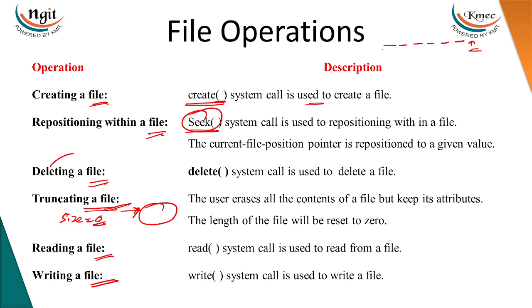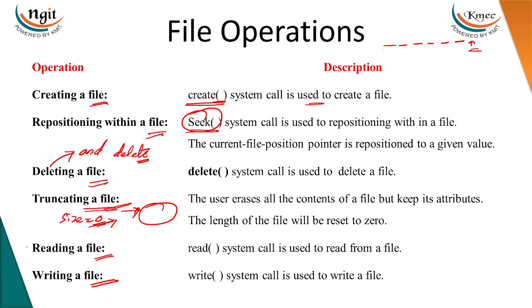But when you use delete, the difference between delete and truncate is this: truncate will delete all the contents in the file, but the file will be kept on the disk. Delete will also erase all the contents of the file, and it also deletes the file from the system. That means even its attributes will be deleted. The file is completely deleted from your hard disk. You don't find the file again.